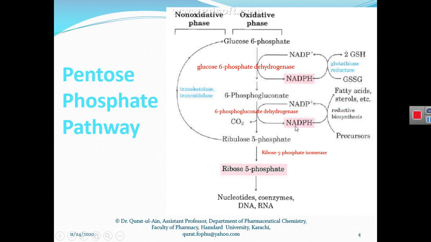And what is the fate of the NADPH molecule that is synthesized during this reaction? This NADPH molecule is used in the synthesis pathway of fatty acids, to synthesize fatty acids and sterols.